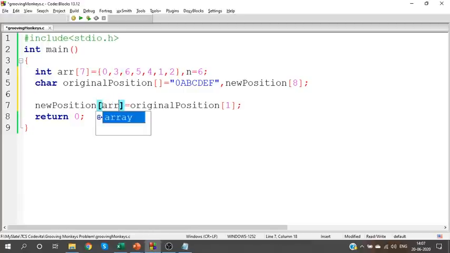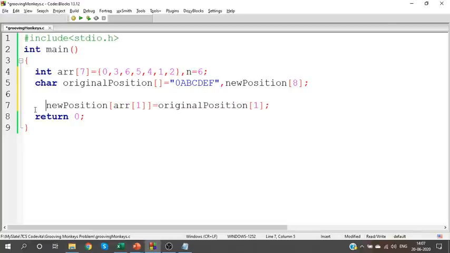So the new position of array of 1. Clear? What do I mean? Whoever is standing at the first position will go to array of 1. What is array of 1? 3. So the person standing at the first position will go to the third position. Similarly, if I have 2 here, I should have array of 2. If I have 3 here, I should have array of 3. Like that it goes on, right?